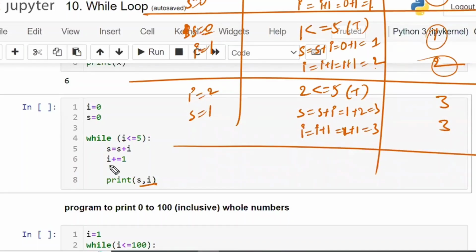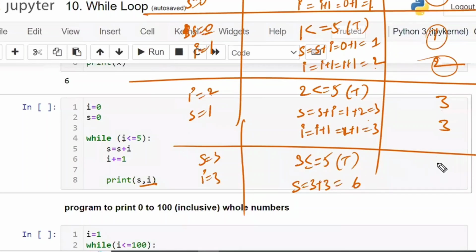First S will be printed, or I will be printed? S followed by I. So 3 and 3. Now S is equal to 3, I is equal to 3. Now 3 is less than or equal to 5. Again the condition is true. So S is equal to S plus I, that is 3 plus 3, which is equal to 6. I is equal to 3 plus 1, which is 4. And 6 and 4.